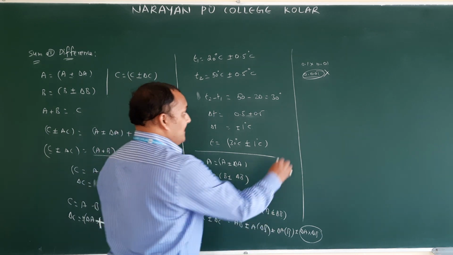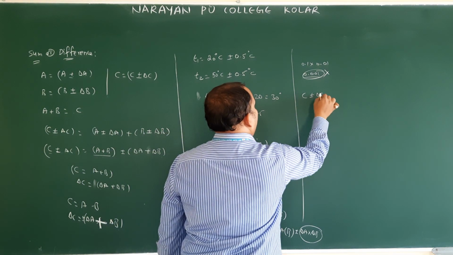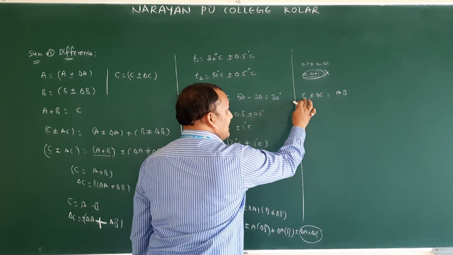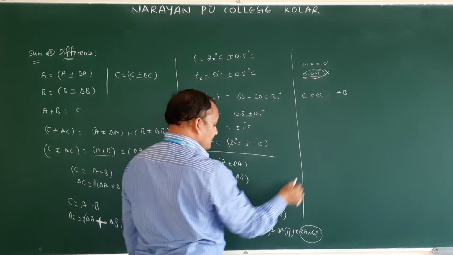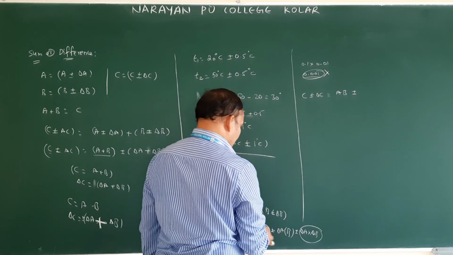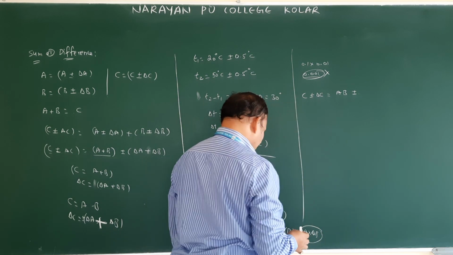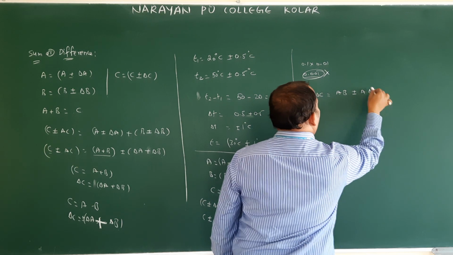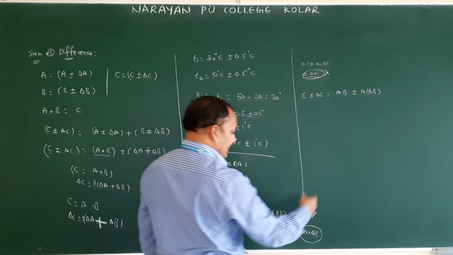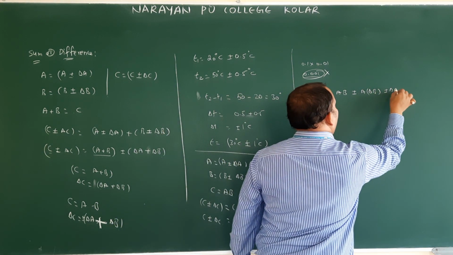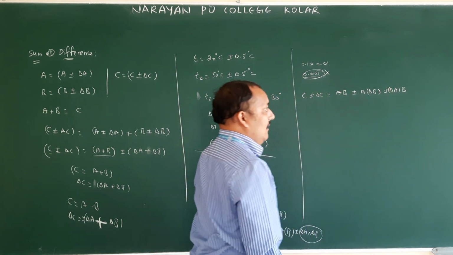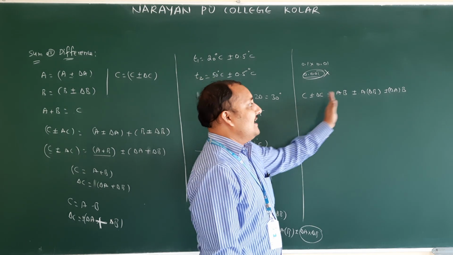Now, the final answer: C plus or minus delta C is equal to AB plus or minus A into delta B plus delta A into B. You can divide in LHS and RHS.